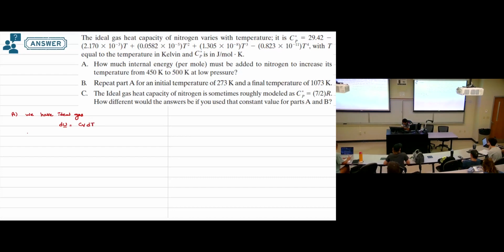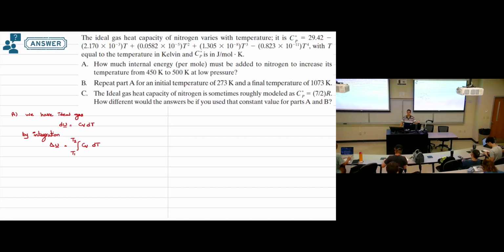Then do integration. Then we have delta U, which is what we need to find. The change in the molar internal energy is the integration of Cv dT from T1 to T2.